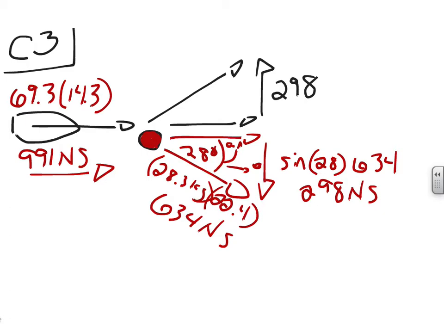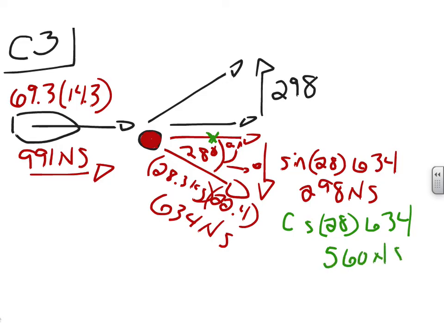Now again, if we want to find this little side up here, the little green side, that was the adjacent side, and to do the adjacent side we want to use cosine. So it's going to be the same formula we had just above, except we're going to use cosine instead of sine. So cosine 28 times 634 gives me 560 Newton seconds.